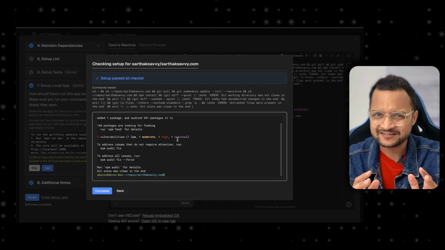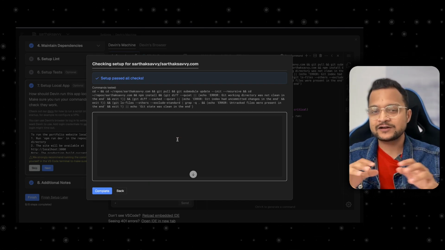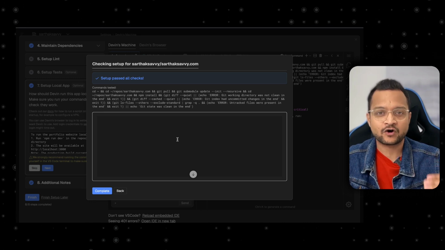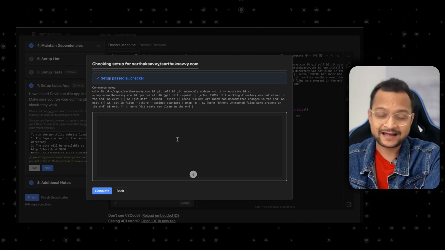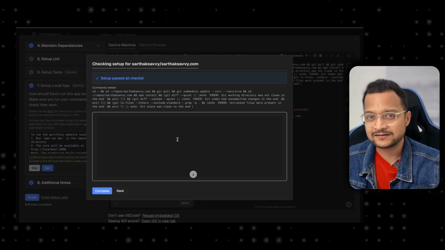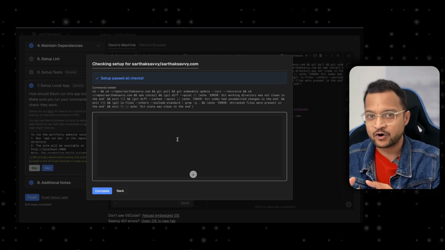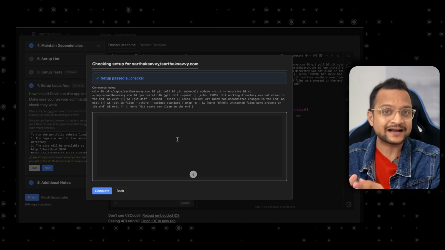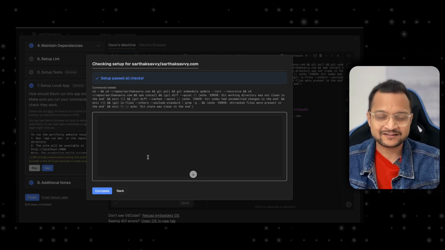Now, why this is really important? Once the repository is set up, you don't have to do anything at all from the next time. Devin knows how it is working, and if in the future it installs some dependency or changes any code, it is actually going to sync up on the virtual machine and keep those changes here. And this is why Devin is powerful.